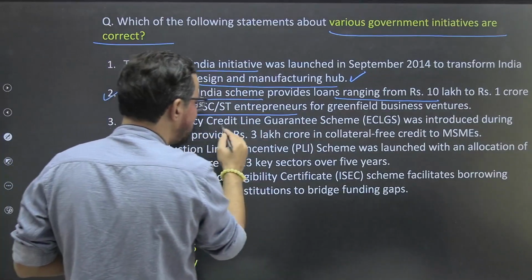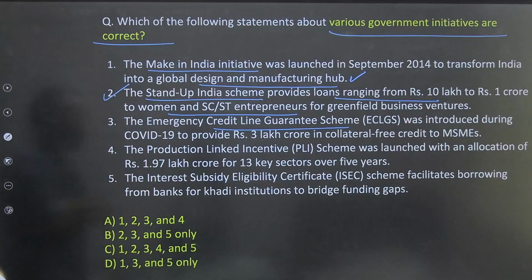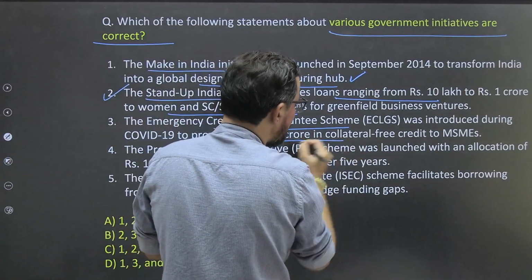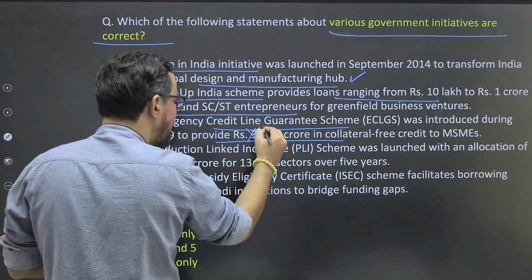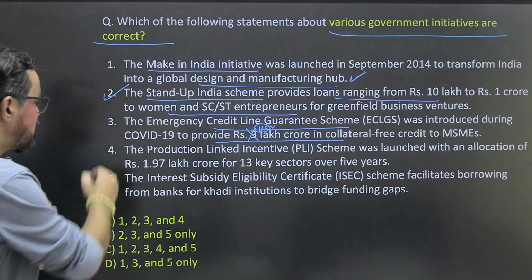The Emergency Credit Line Guarantee Scheme, ECLGS, was introduced during COVID-19 to provide 3 lakh crores in collateral free, ठीक है. It is not 3 lakh, it was 1 lakh crores आपका, ठीक है. So not 3 lakh. This makes this statement wrong.